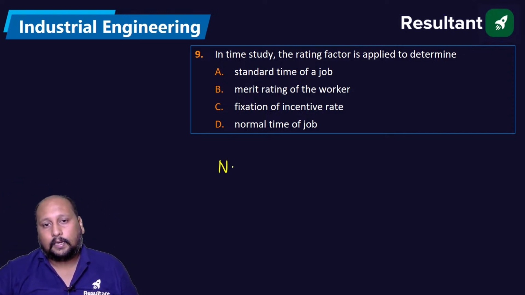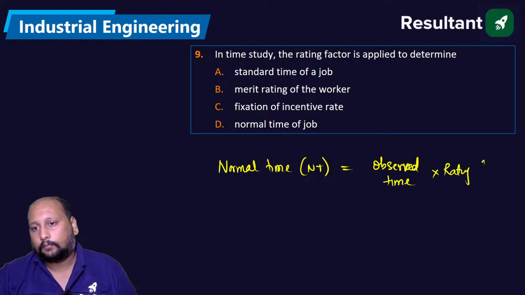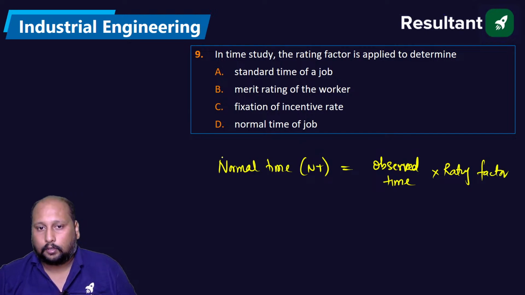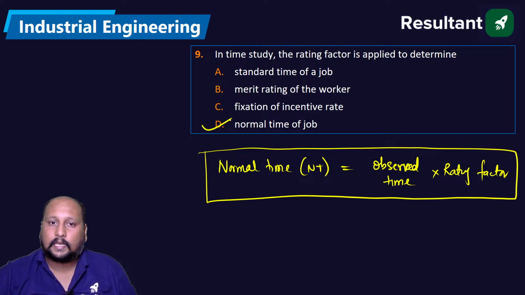We know that normal time, denoted as NT, is equal to observed time into rating factor. So straight away we can say option D is the correct answer.